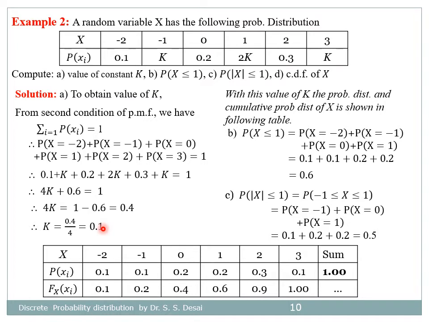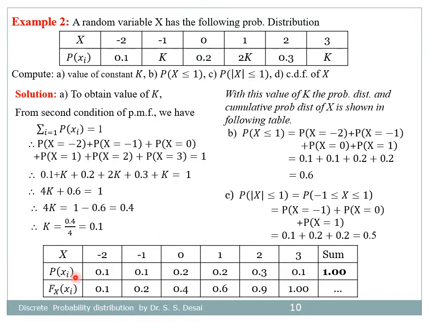So after substituting this value of k in the given probability mass function, the probability distribution of x becomes, in the first two rows of this table, x takes 6 different values with corresponding probabilities 0.1, 0.1, 0.2, 0.2, 0.3 and 0.1, where the sum of these probabilities is equal to 1.